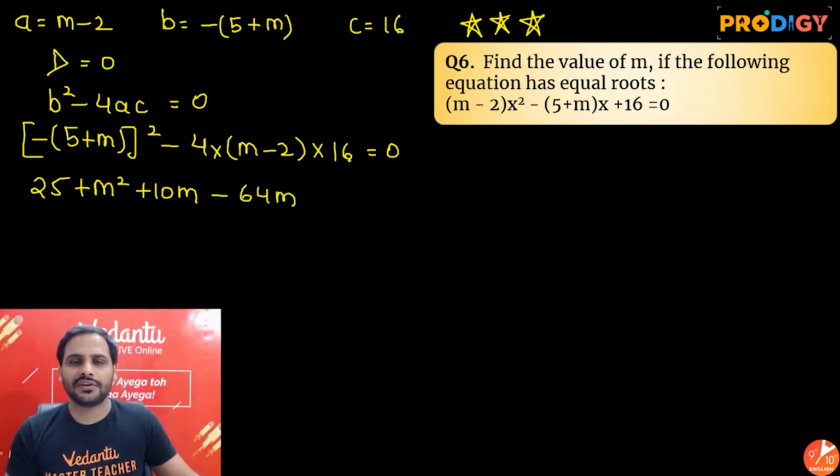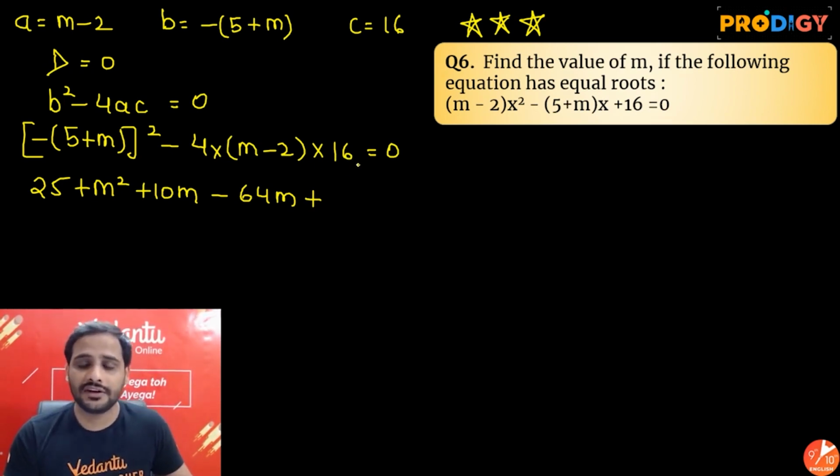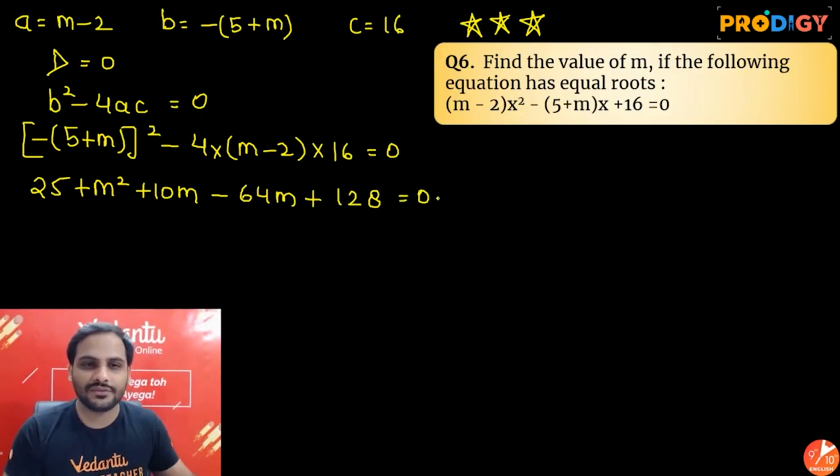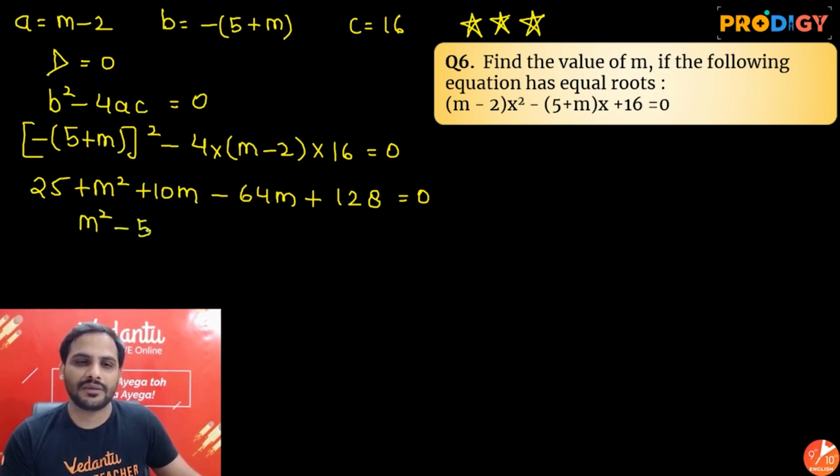And minus 4 into 16 into minus 2. So see, negative into negative will become positive. 4 into 2 is 8, 8 into 16 it is telling us, right? So 8 into 16 if we do, we'll say 128 is equal to 0. Okay beta, now let's solve this quadratic equation. So we are left with m square, 10m minus 64m is minus 54m, and 128 plus 25 will be 153, is equal to 0.